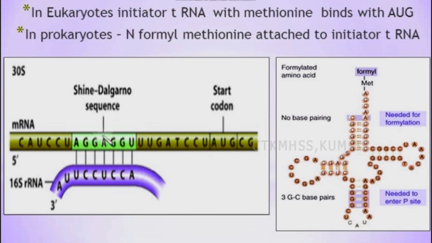In eukaryotes it is not with the Shine-Dalgarno sequence. Directly the tRNA binds with the start codon and the translation begins. But in prokaryotes the Shine-Dalgarno sequence is what initiates the translation process, after the base pairing of 16S rRNA with the Shine-Dalgarno sequence. This Shine-Dalgarno sequence is the ribosome binding site. That is why the 16S rRNA binds or pairs with this sequence. So this is the place where the 30S subunit binds and the initiation of translation begins.